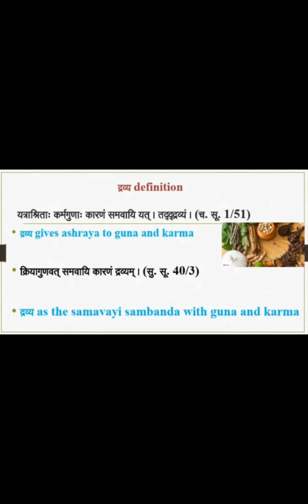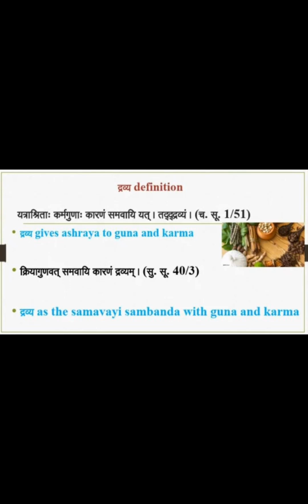So these are the definitions of the Dravya and Guna. Yatrashritah Karma Gunah Karanam Samavayi Yattad Dravyam. In that, you just see the word Samavayi. Dravya gives Ashraya to Guna and Karma. That is the definition of Dravya. Another definition, for Guna you can see, Kriyaguna vat Samavayi Karanam Dravyam.